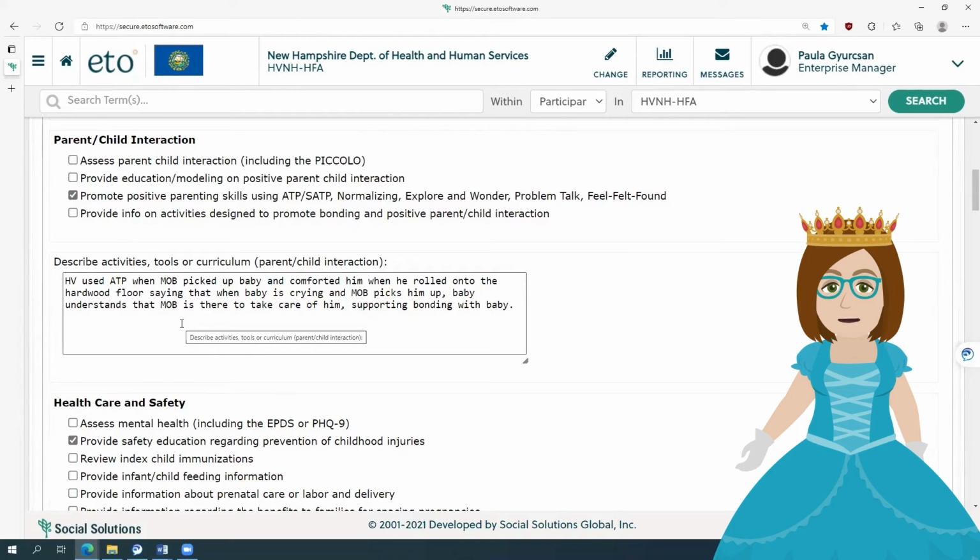So what I did was reviewed the Parents as Teachers toddler checklist and identified that a safety gate may have prevented this. So you would check this off if you did anything in this area. And it's important to document if a participant lets you know that there was some kind of ER visit, to document the reason. It doesn't have to be in depth, but you could say due to injury or due to illness.